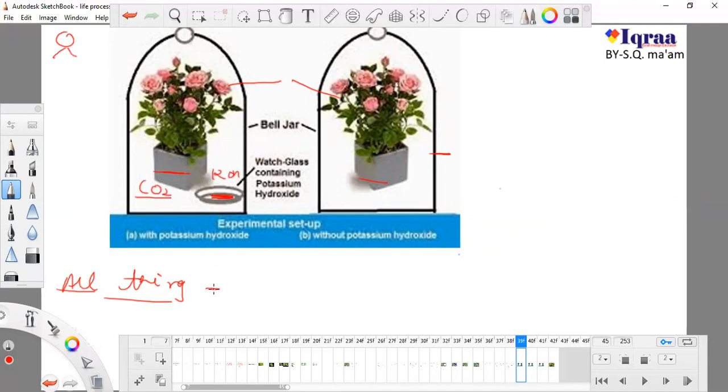So we are just removing CO2, and providing all other things. Only because CO2 was absent, the activity of photosynthesis was not performed in this bell jar, case A. So this reaction helps us know how important CO2 is in photosynthesis. If there is no CO2, there will be no photosynthesis.